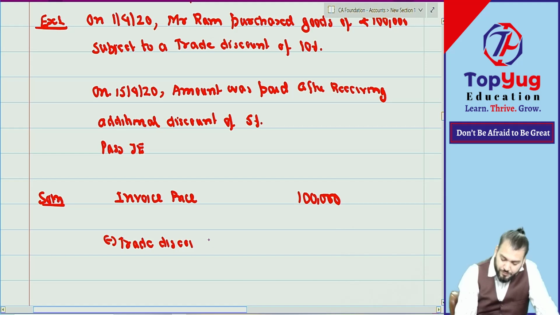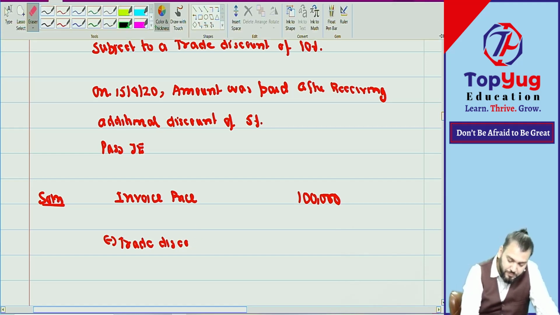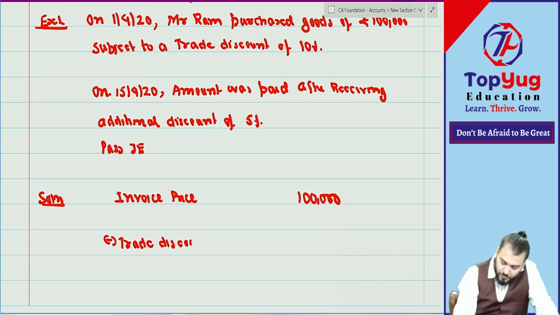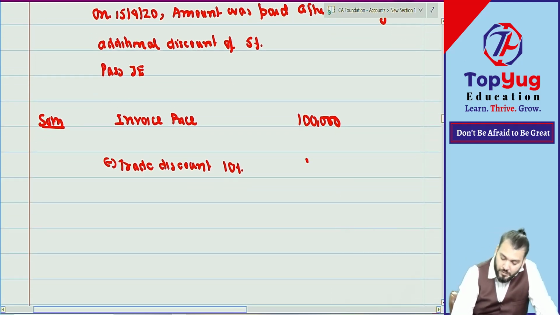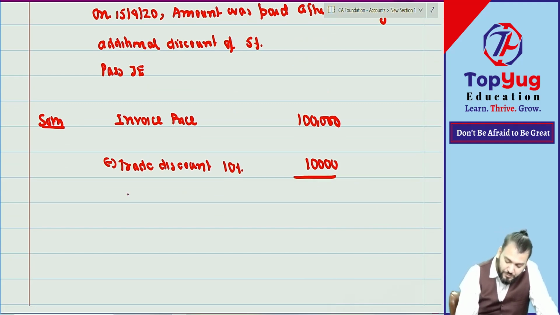Trade discount 10%. 10% how much? 10,000. What is the purchase price? Purchase price 90,000.